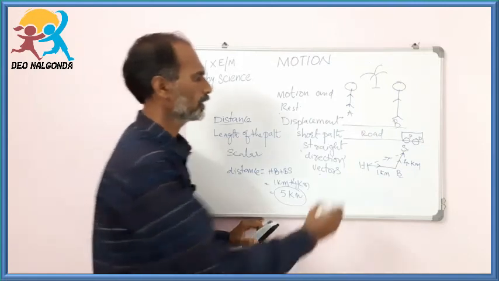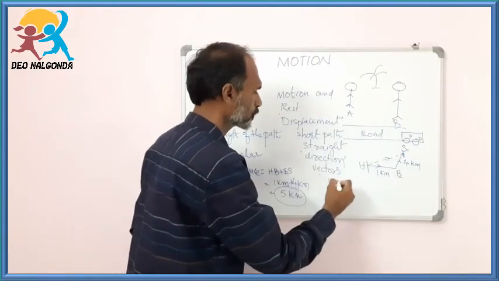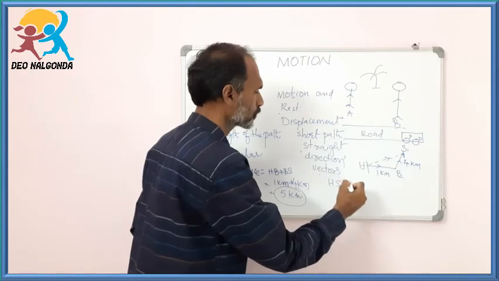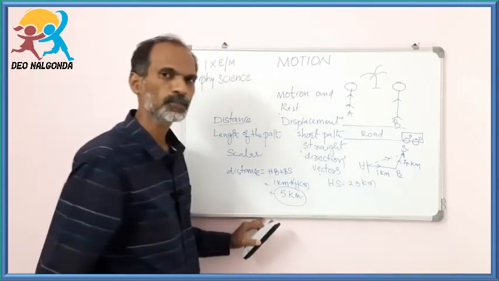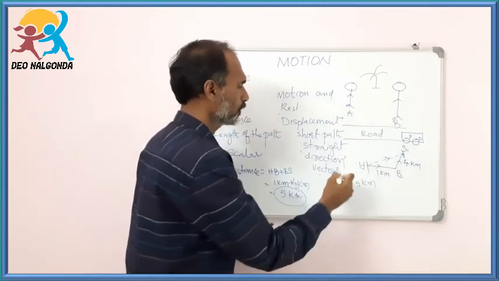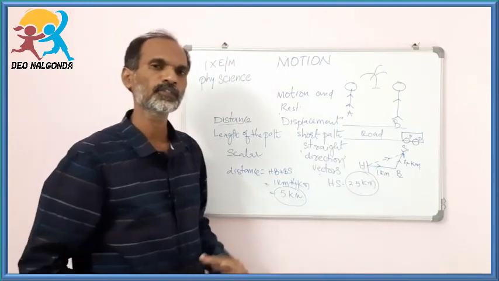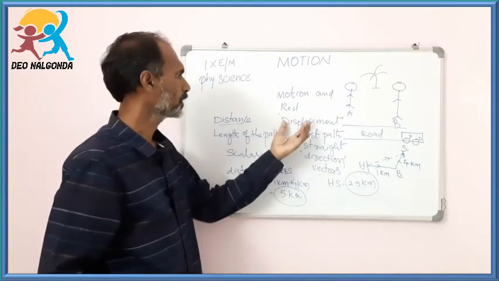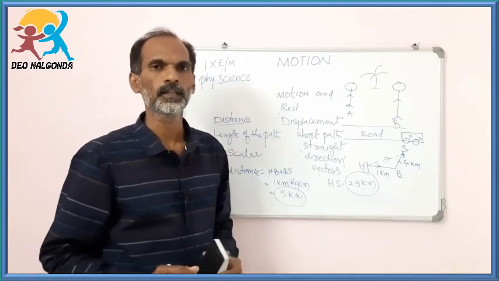For example, if the shortest path between home and school is, let us take, 2.5 kilometers, then the displacement between home and school will be 2.5 kilometers. That will be the difference between the displacement and the distance. Hope you understood very clearly.